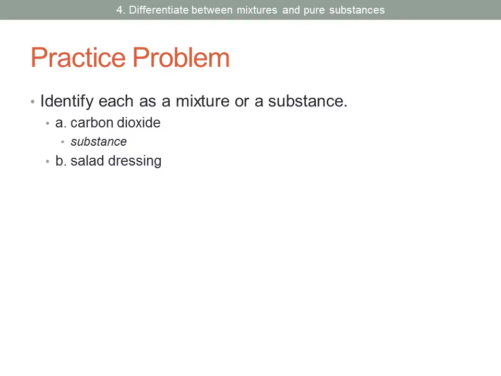Salad dressing, that would be a mixture. Obviously, salad dressing is made of all sorts of different components, and you would be able to distinguish them based on the different particles. Air, it's also a mixture. It's made of all sorts of different gases, oxygen and nitrogen, the main two components, then also carbon dioxide and water vapor, and some argon as well, along with several other gases.